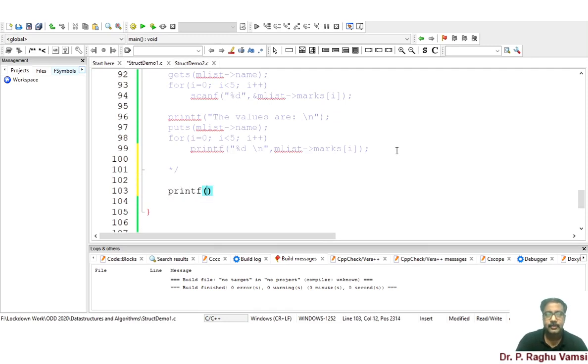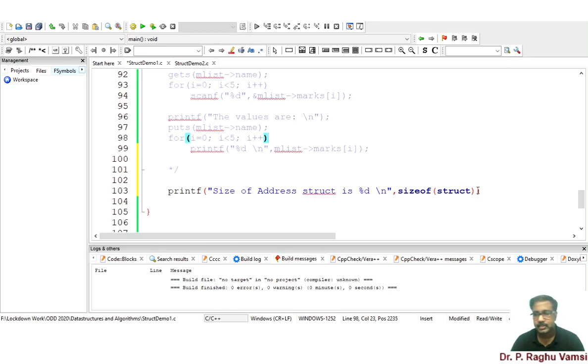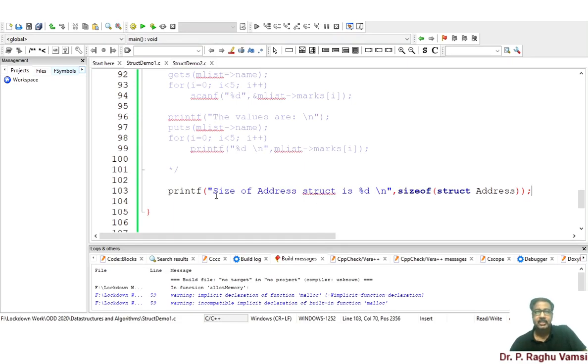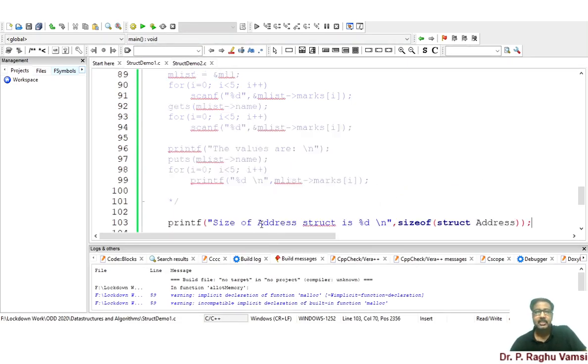So here, printf size of address struct is %d, comma size of struct address. So what is the size of struct address? That is the thing. Now we'll run this. The size of the struct address is 108 bytes. 108 bytes is the structure size, that is the address structure size.